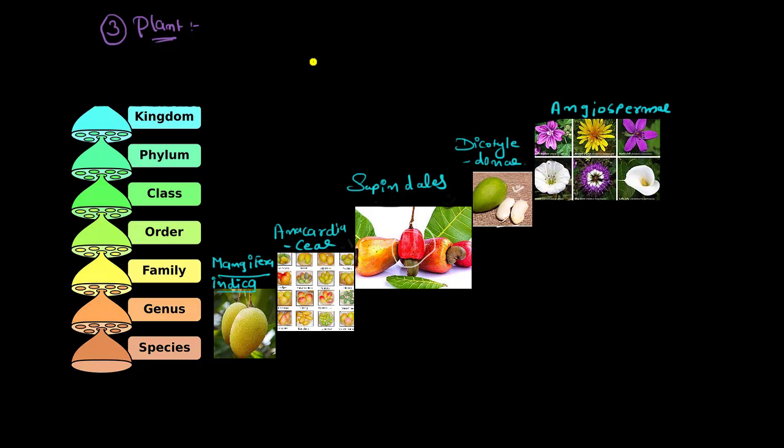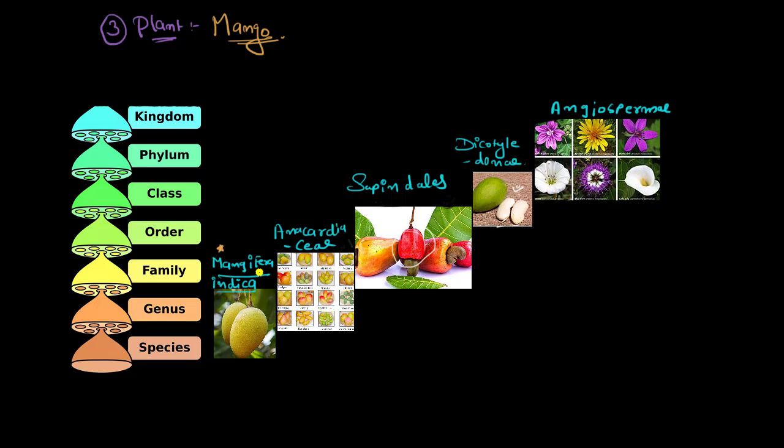What can you say? The national fruit. Okay, mango. So this is a good one, right? In plants they've chosen a good one. Mango. Yeah. So the scientific name of mango is Mangifera indica. What is it? Mangifera indica.